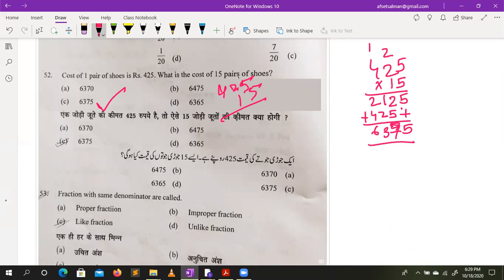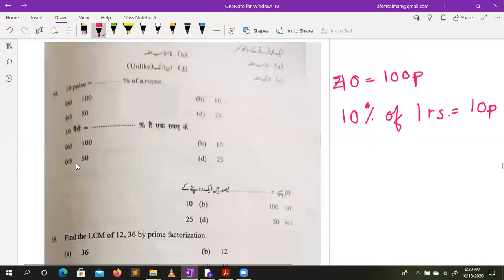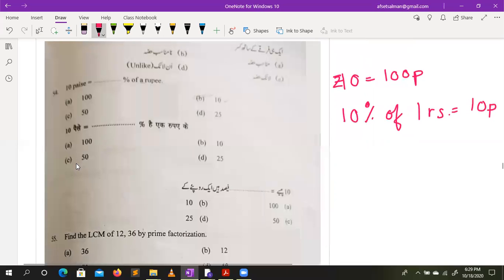Fractions with the same denominator are like fractions. 10 paisa is what percentage of a rupee? Everyone knows that 1 rupee is equal to 100 paise. So 10% is the correct answer.